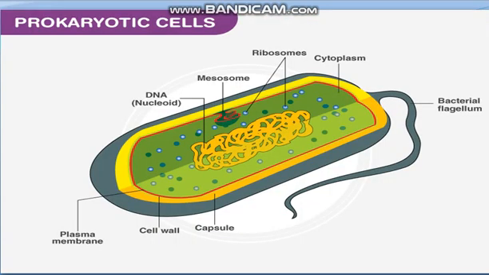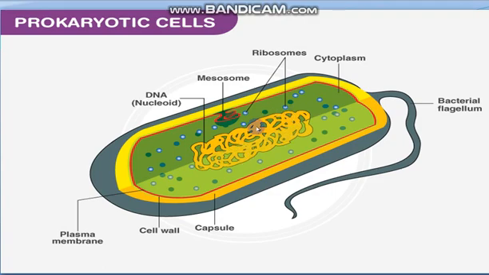So this is the diagram of the prokaryotic cell. This is a bacterial cell actually. This yellow portion is the capsule of the prokaryotic cell, and inner to it is the cell wall, and inner to the cell wall is the plasma membrane.